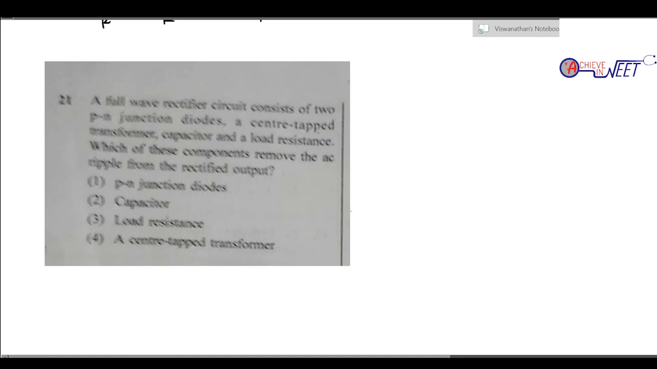So question 21: a full wave rectifier consists of two PN junction diodes, a center tap transformer, a capacitor and a load resistance. Which of the components removes AC ripple? So the input of a full wave rectifier looks like this, and its output will have a unidirectional pulsating output. A full wave rectifier converts an AC circuit into unidirectional DC. So this is a unidirectional pulsating output.